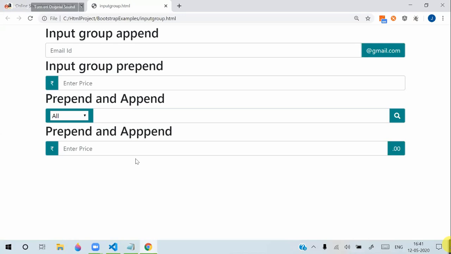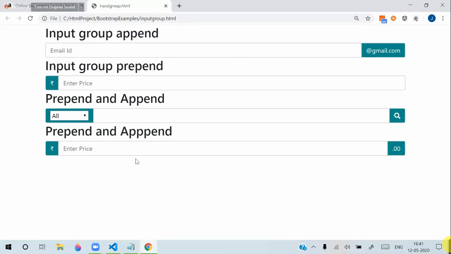Now, sometimes some people have a doubt. If I want anything in the middle, can I have two appends, two prepends? You can have two appends, two prepends also, multiple. Actually, we don't use two prepend or two append. We use two input group text side by side.